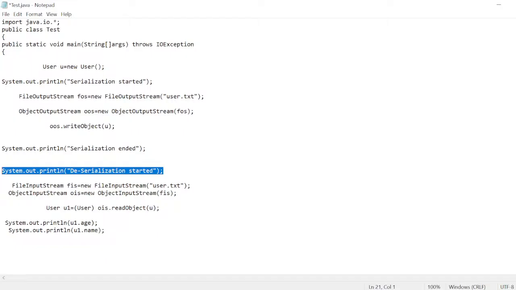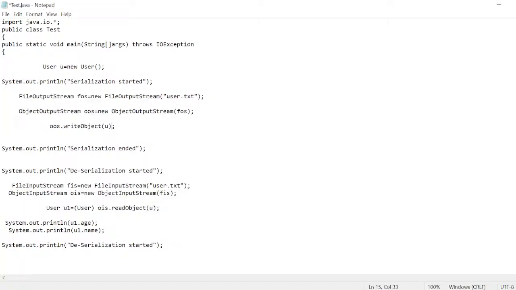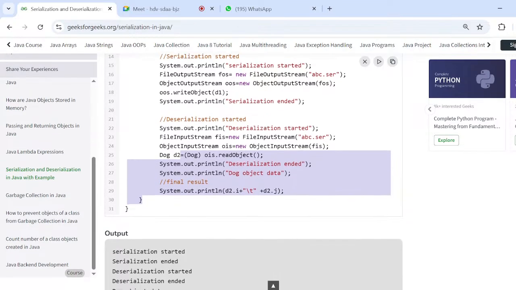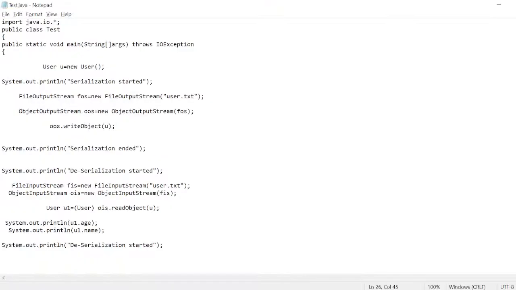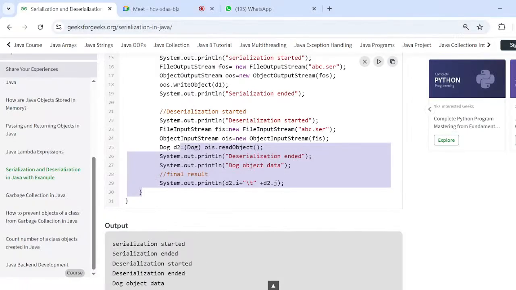Deserialization ended. The only thing you have to remember is three statements. In case of serialization also, only three statements: FileOutputStream, ObjectOutputStream, and we are writing the data. Here we are reading the data. That's it. See, readObject is the method, and we store its result again in one reference variable of the class name.